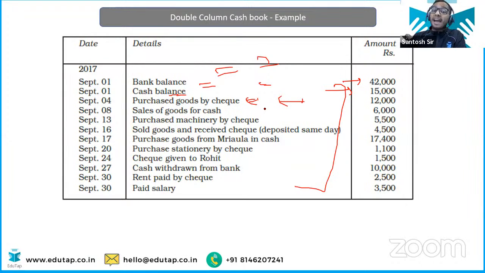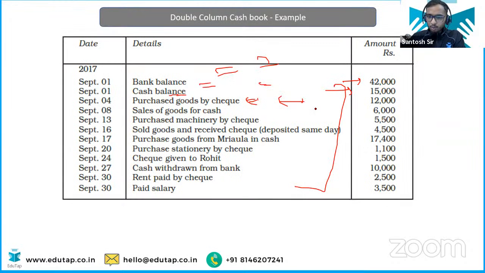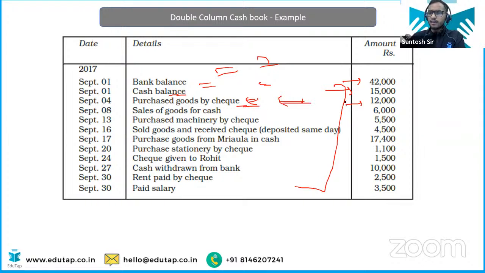So that means in the bank column you are going to enter onto the credit side, because you are purchasing something, so you are paying the money through the bank. So bank will be credited. So enter into the credit side. See, we have the purchases and we have the 12,000 amount. Okay, clear? So basically it is saying cash or bank account. So bank account is getting credited by purchases 12,000. This is what the entry is.